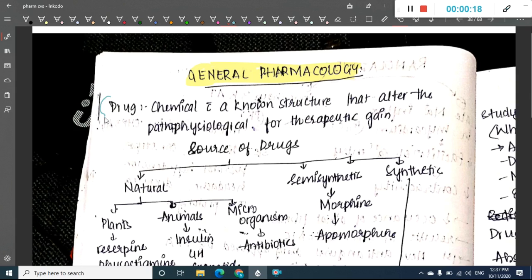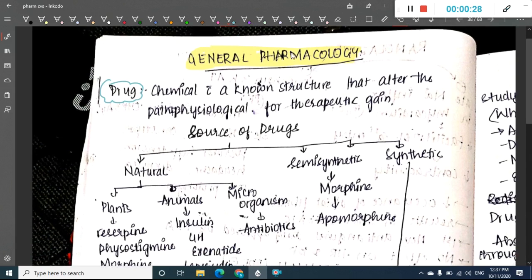So first we have drug. We have some definitions, some things which are important in general pharmacology. So first, what is drug? Drug is a chemical with a known structure that alters the pathophysiological process of an individual for therapeutic gain.